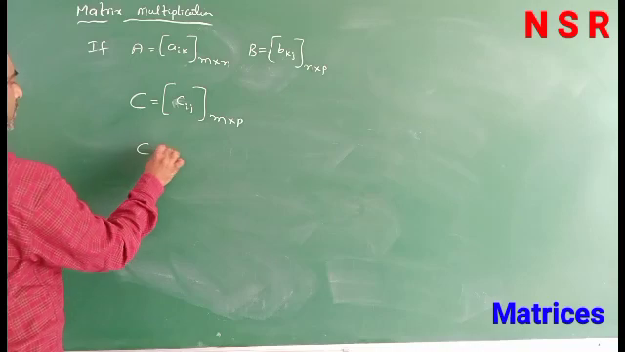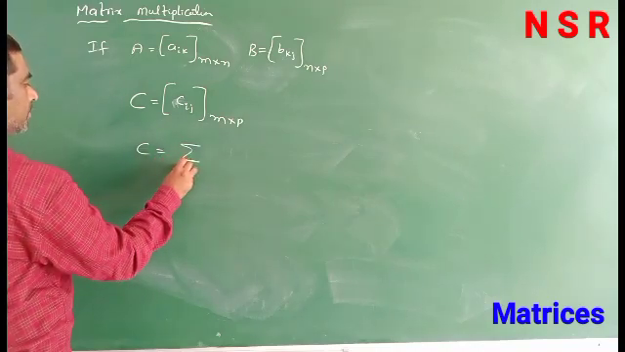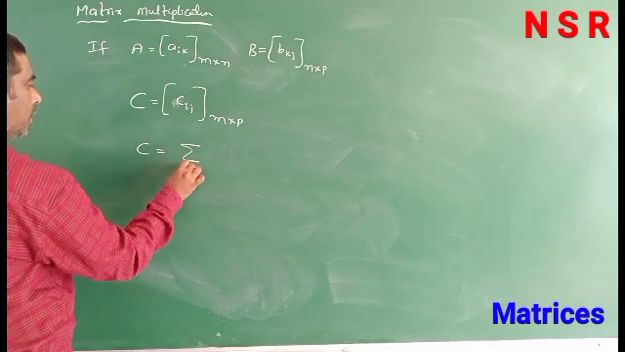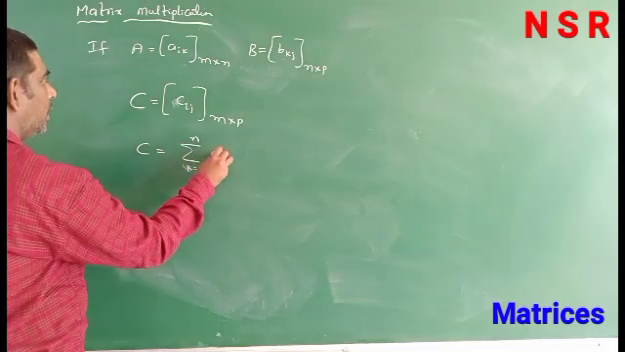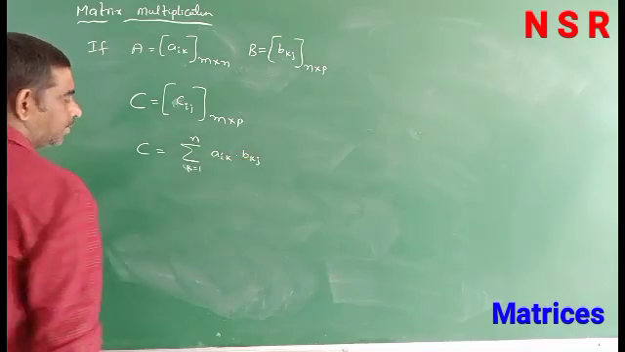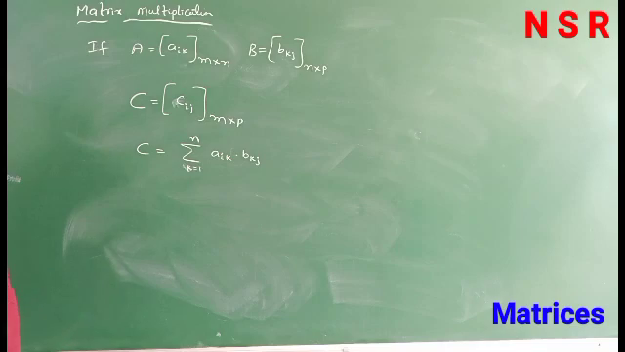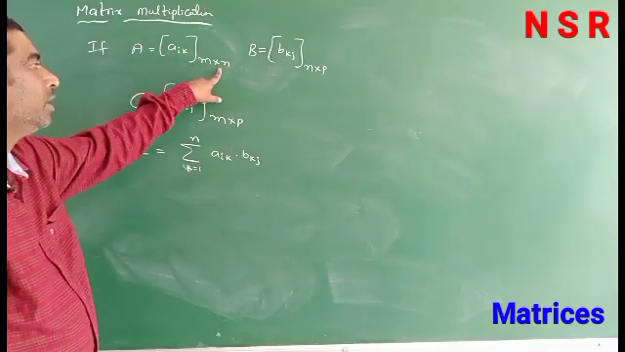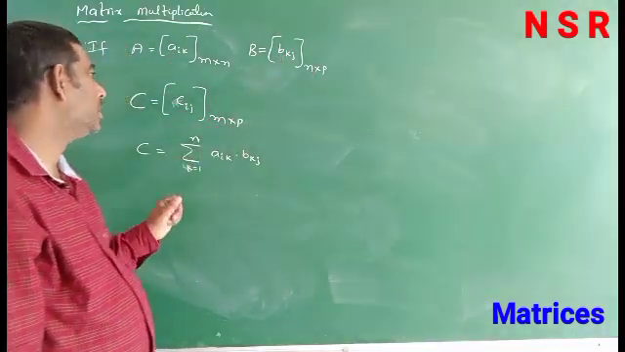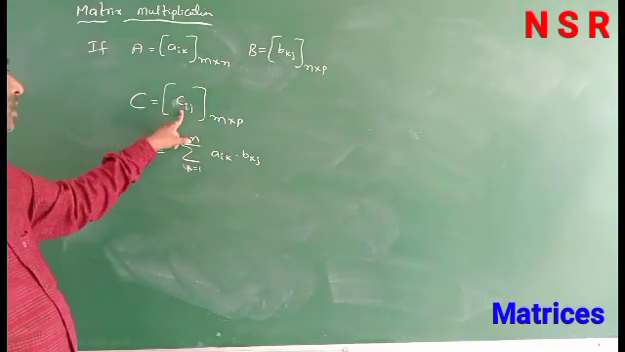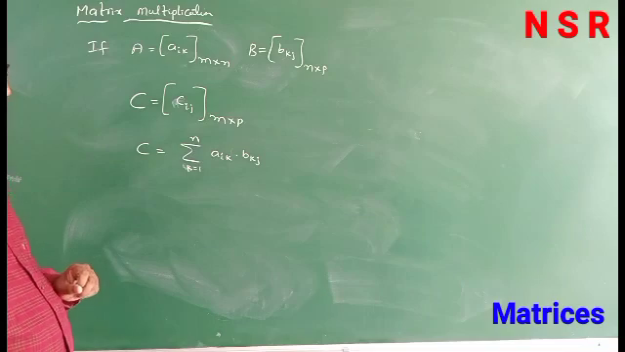So here C is equal to the summation k equal to 1 to n of Aik into Bkj. So this is the C matrix. Suppose this is matrix A, Aik of m by n order, and here Bkj of n by p order. After multiplying these two matrices we get the C matrix, that is Cij of m by p.